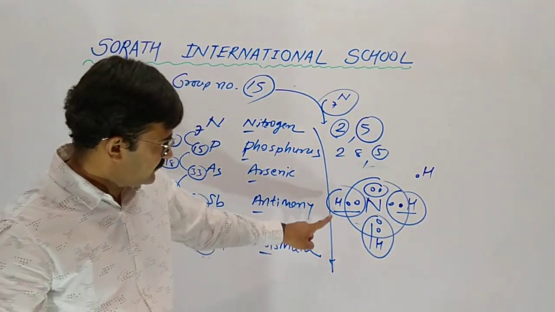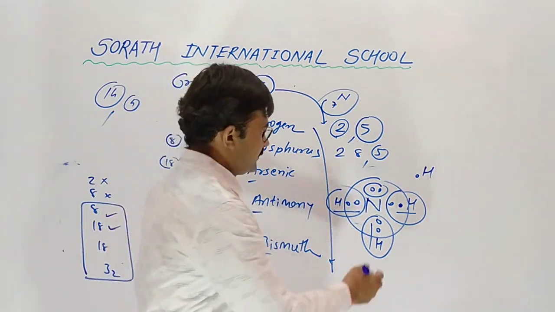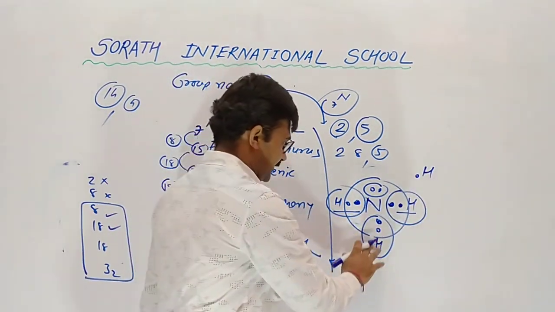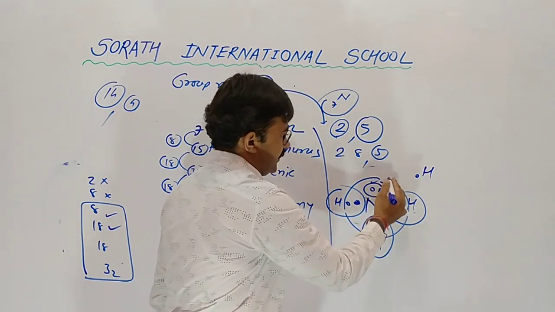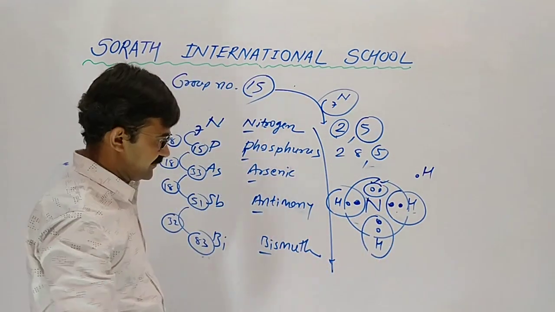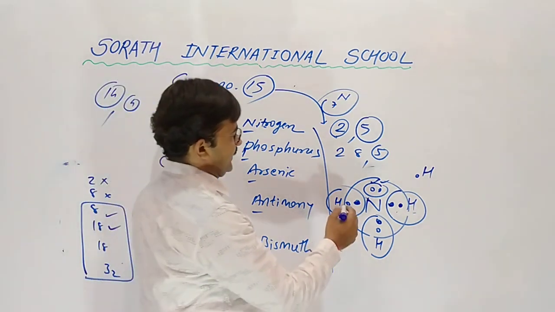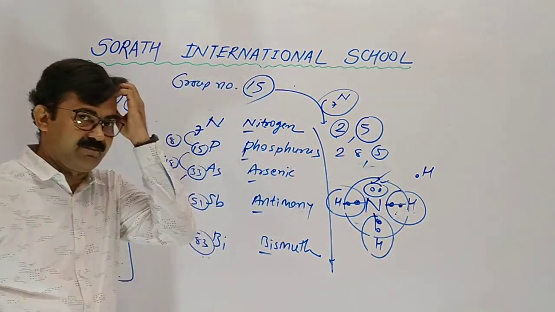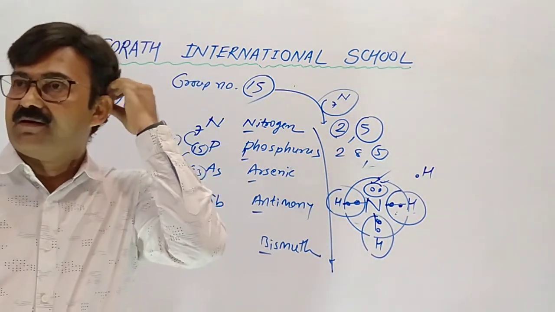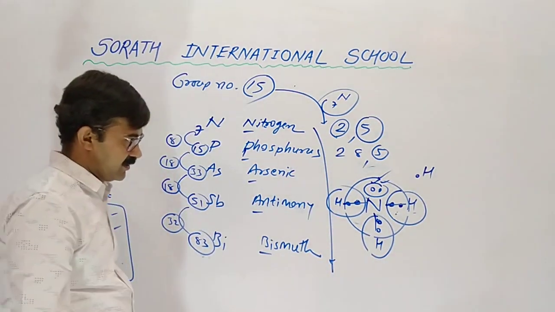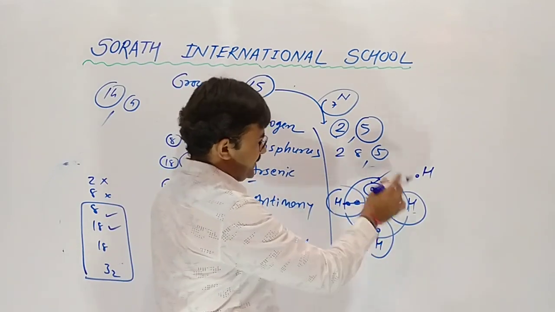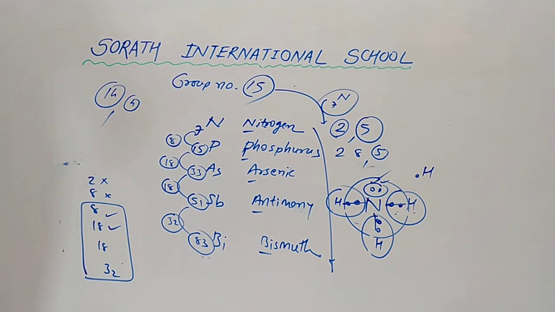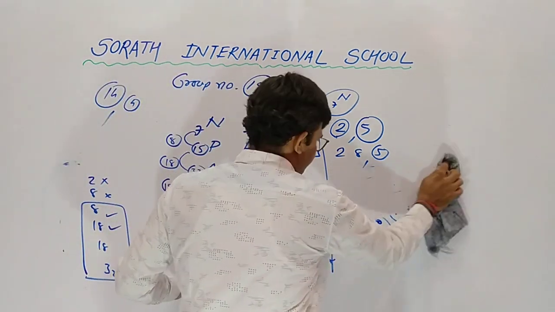You can see out of 5, 3 are taking part in the bond, but 2 remain as they are. Electrons which are taking part are called bonding electrons. Electrons which are not taking part in the outermost orbit are non-bonding, but octet is completed here. So NH3.